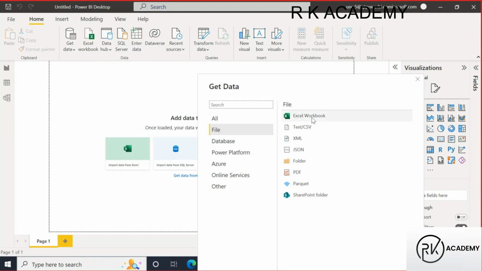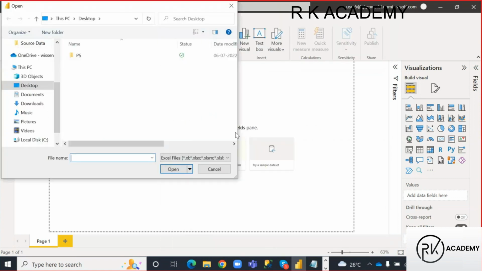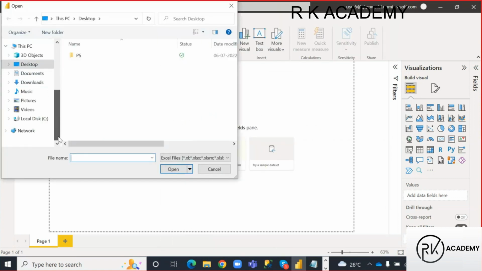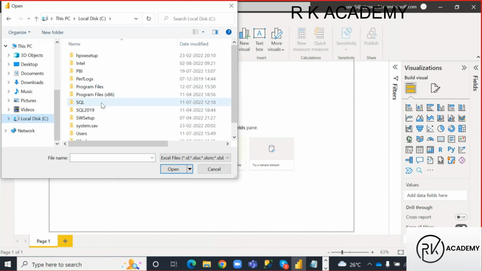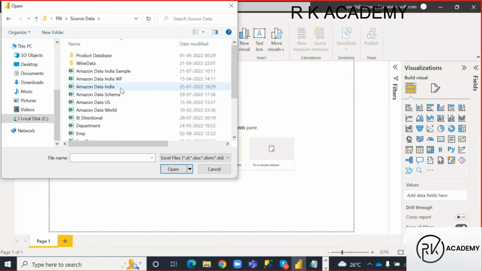In get data, already I have here workbook, Excel workbook. Just click on Excel workbook. Once selecting that Excel workbook, just click on connect. Okay, let me search where is my Excel file data. PBI folder. Under PBI folder I have source data. In source data, okay, this is Amazon data for India country.